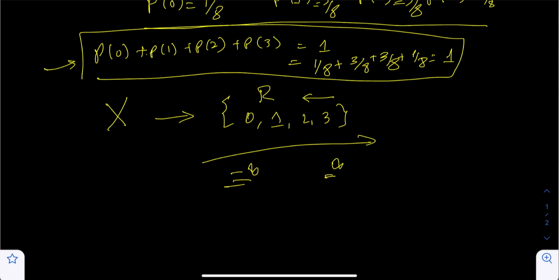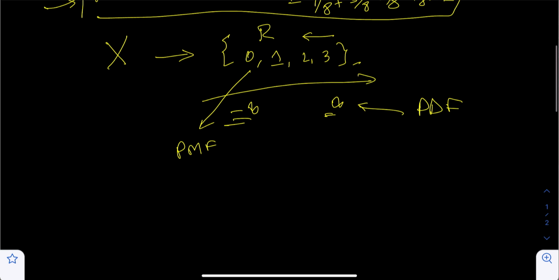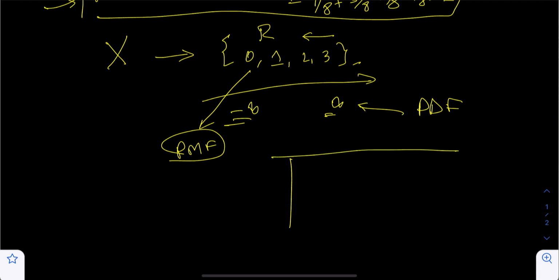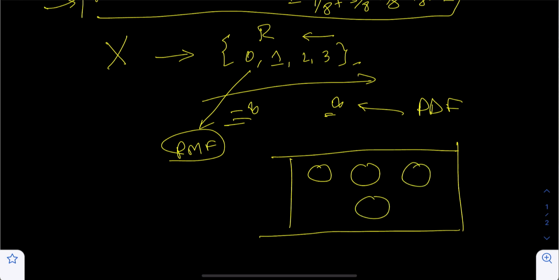The next thing is, what is the distribution? In the case of a discrete variable, we say probability mass function. In the case of a continuous distribution, we call it a probability density function for this set of values. The reason why we call it a probability mass function is that you can think of discrete values as happening, and then you can assign a value 0, 1, 2 and 3.